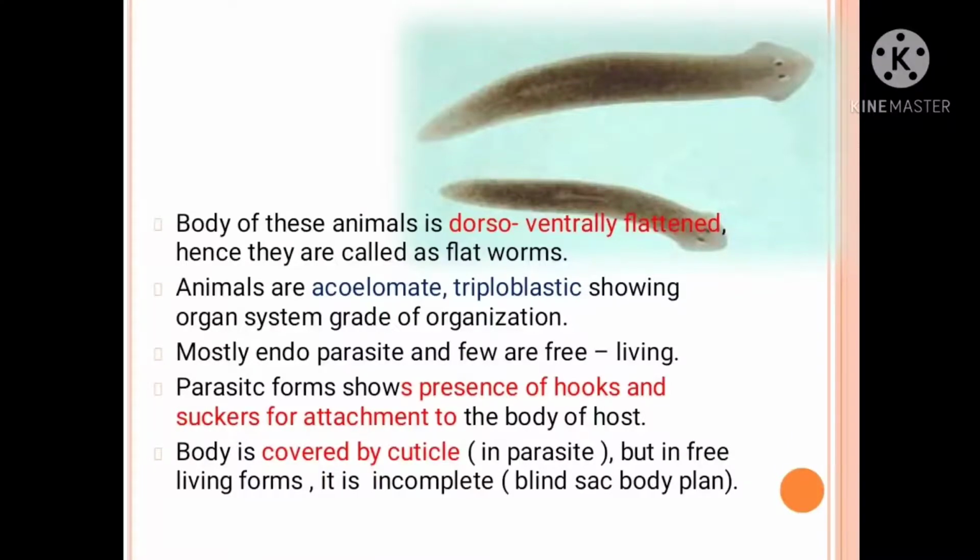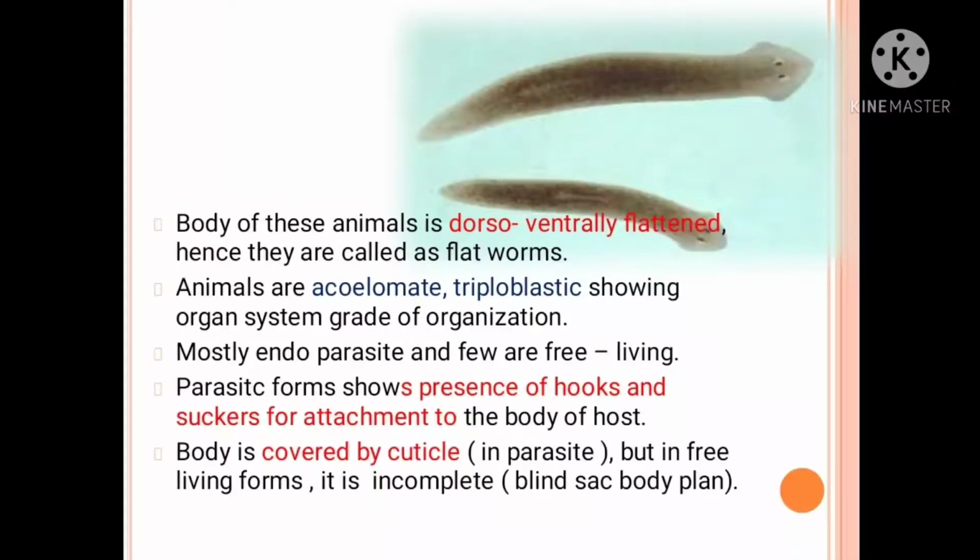Next point, mostly endoparasites and a few are free living. Endoparasite means they live inside the body of the host. That's why they are known as endoparasitic. Here, the parasitic forms show presence of hooks and suckers for attachment to the body of the host.